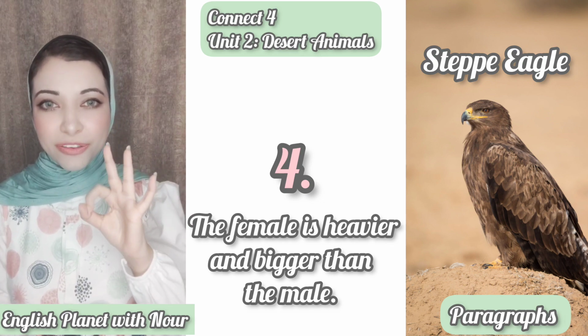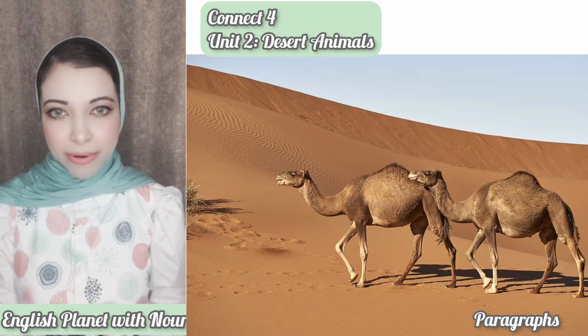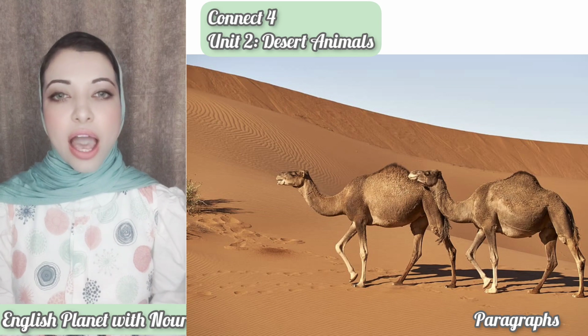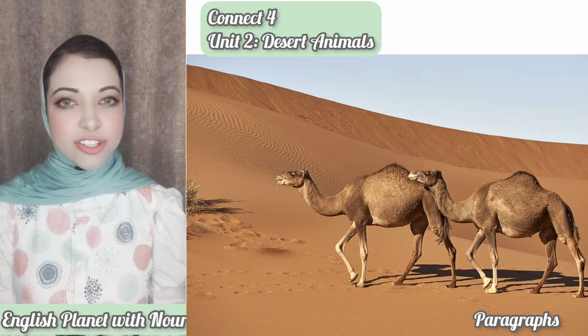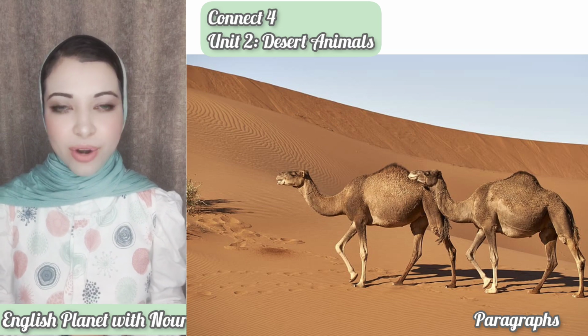The example number 3 for writing the paragraph, I need you to write about the camels, and you have to write from 4 to 5 sentences about the camels, and I don't give you the guiding words or guiding elements to write your paragraph.